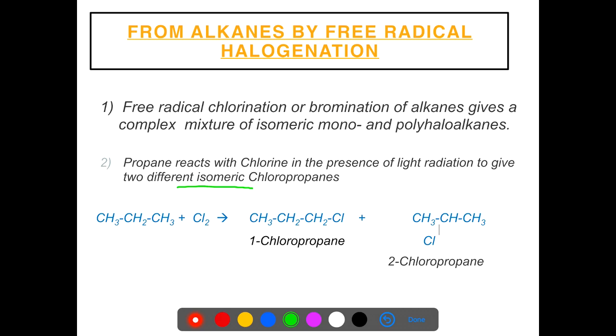In the first structure, halogen is present on the first carbon, and in the second structure it is present on the second carbon. So the first product is 1-chloropropane and the second is 2-chloropropane.